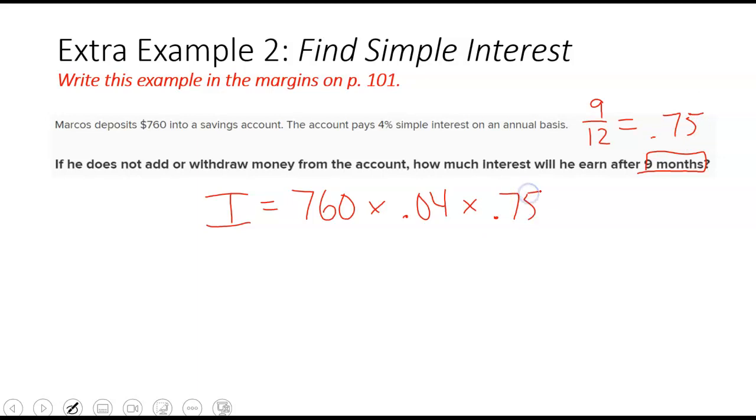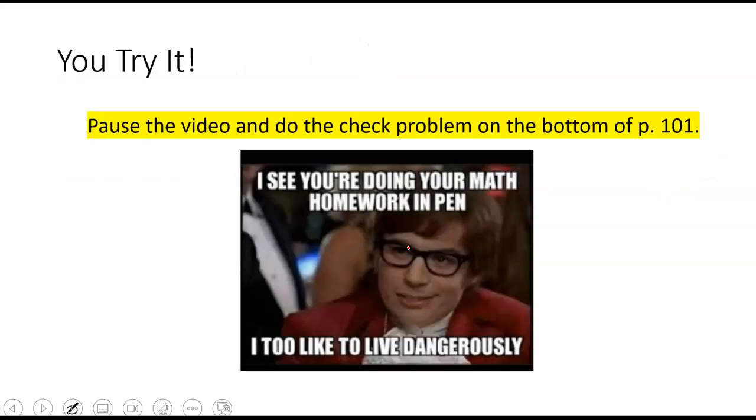So again, you don't put in 9. Be very careful because some of you are probably just going to put in 9. Don't put in 9 if it says months. You have to change the time to years before you plug it into the formula. So 760 times 0.04 times 0.75 is $22.80 for interest. Okay, so you guys try it.